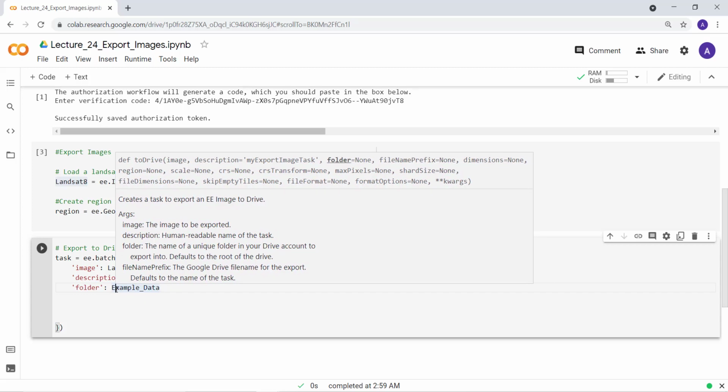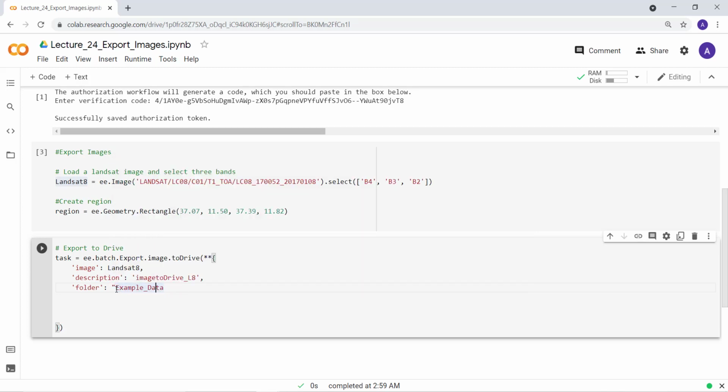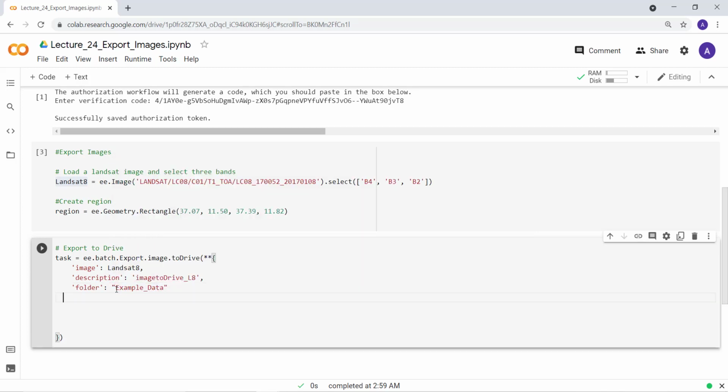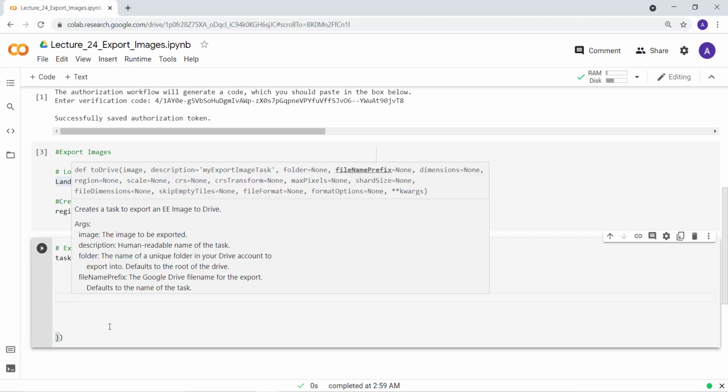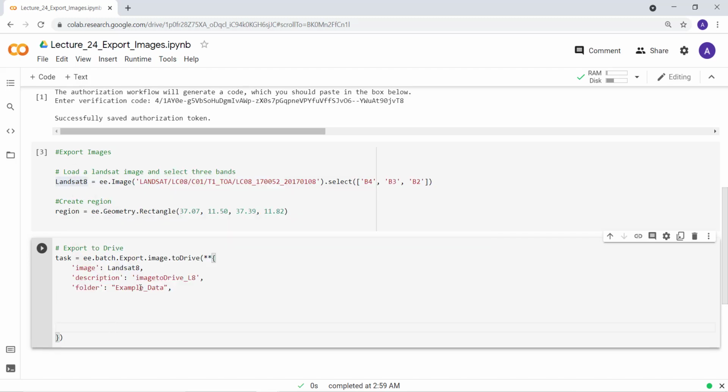Okay, that's my new folder. If you go to your Google Drive, that's what you will see once you execute the export. So you will create a folder, example data, and you will create a file. The exported Landsat file will have the name image to drive in your Google Drive.